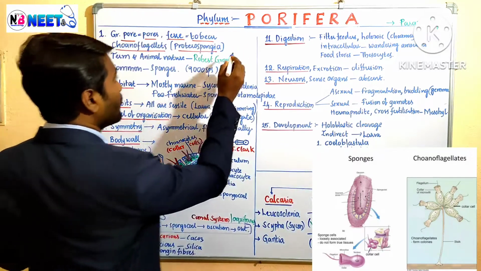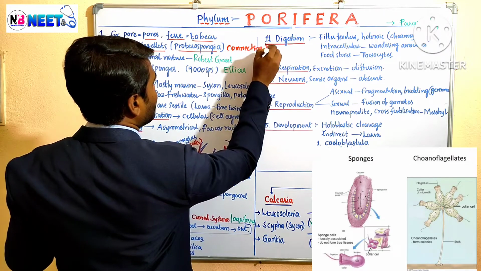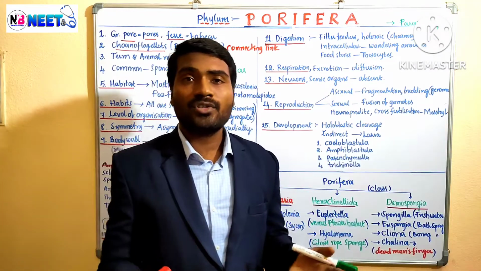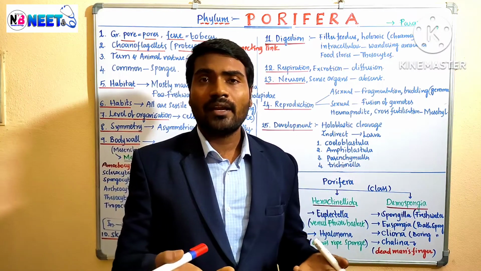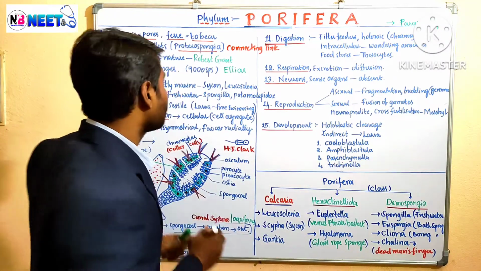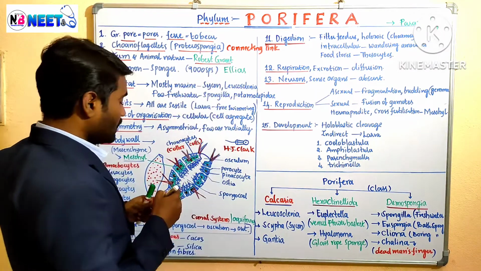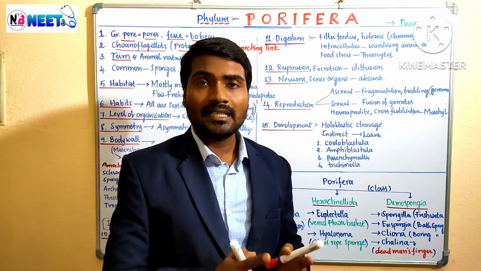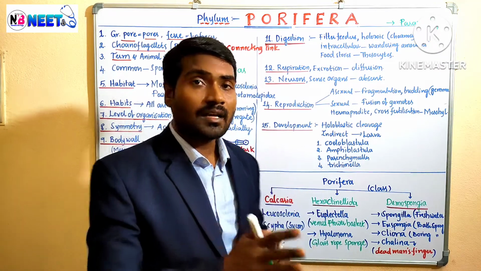You may be asked a question: what is the connecting link between the protozoans and poriferans? So the direct answer is Proterospongia or choanoflagellates. Clear? And the term porifera was given by Robert Grant, Robert E. Grant, 1836. He proposed the term porifera.